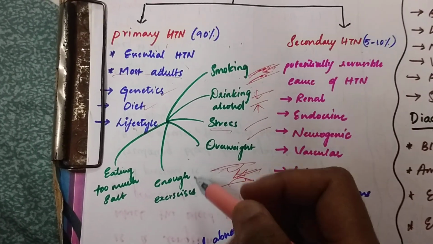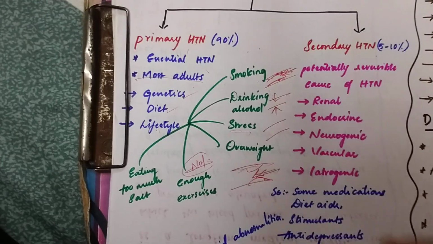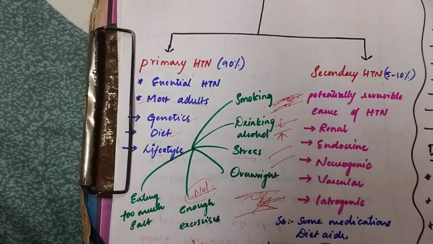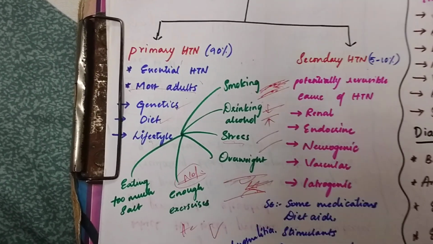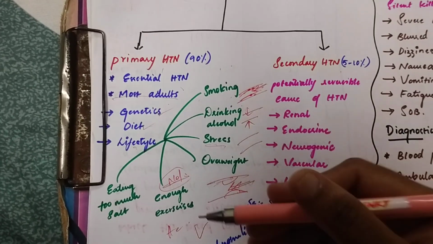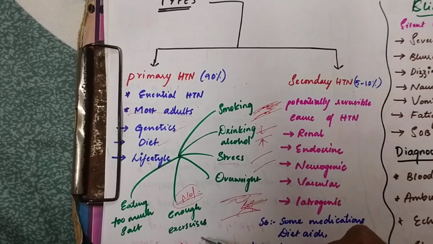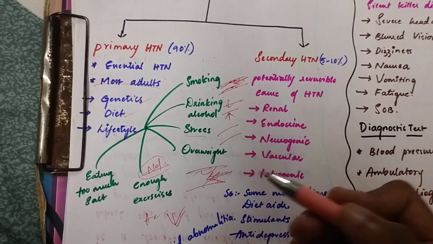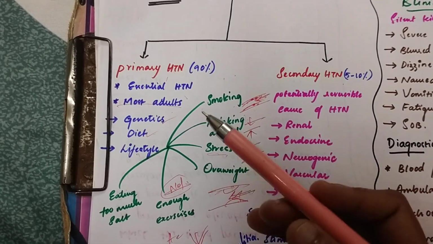Then coming to not enough exercise, why? If we are not getting enough exercise, the heart doesn't become stronger. During exercise our heart becomes stronger, and then the heart can pump whatever the body demands, as much oxygen and blood as the body asks for, to all our body. So if the heart is not strong and is very weak, it won't be able to pump that much blood to all the organs. This is the reason why not having enough exercise can lead to this.